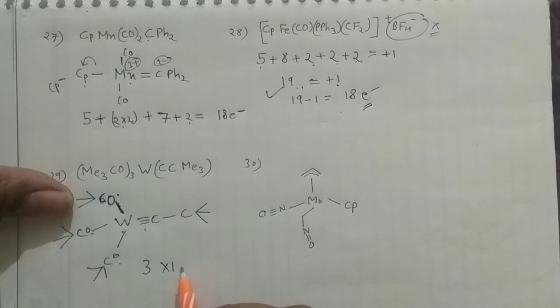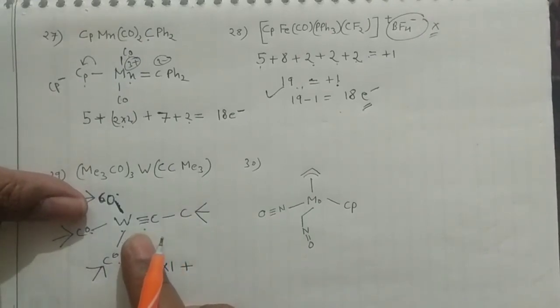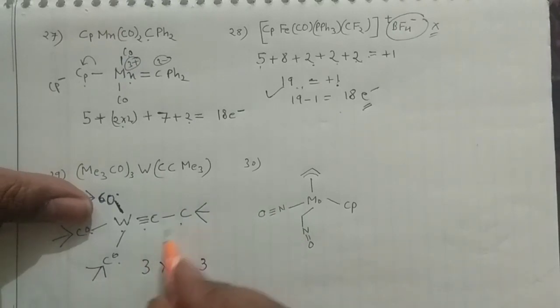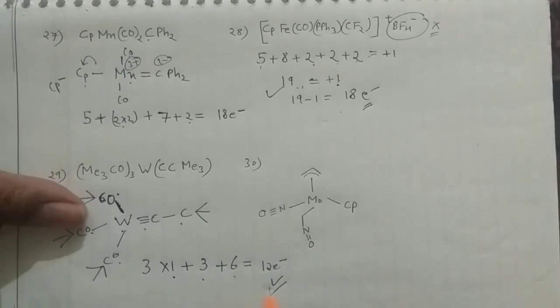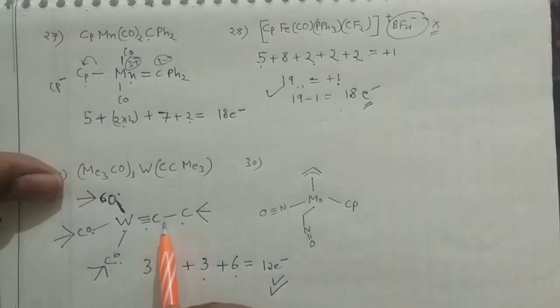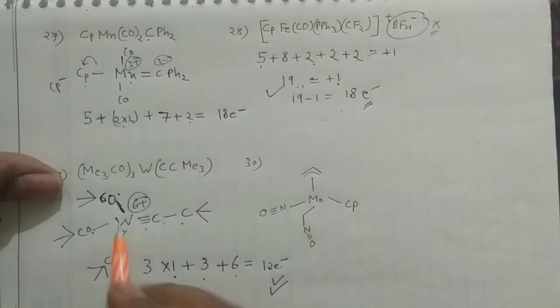Okay, and then you have this triple bond here, and how many electrons will it contribute? It will also contribute 3 electrons, because 3 negative charges are over there, and tungsten will give you 6 electrons. So 3 plus 3, 6 plus 6, it's a 12 electron system. Okay, and you know 3 negative is there, 3 negative is there, this is 6 positive. Tungsten is in +6 oxidation state.